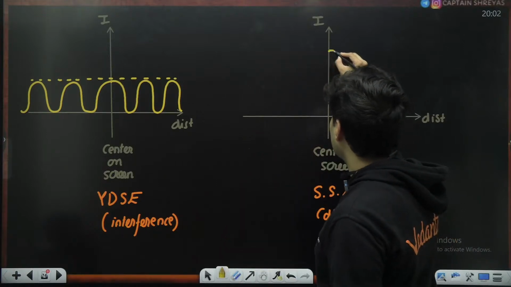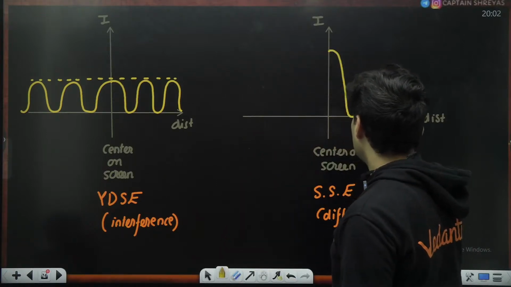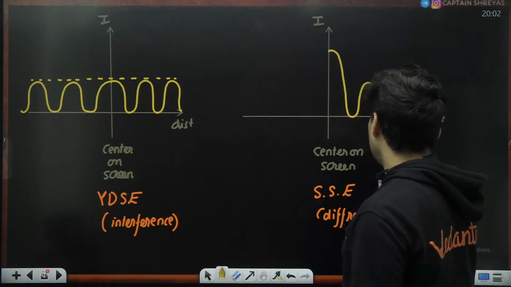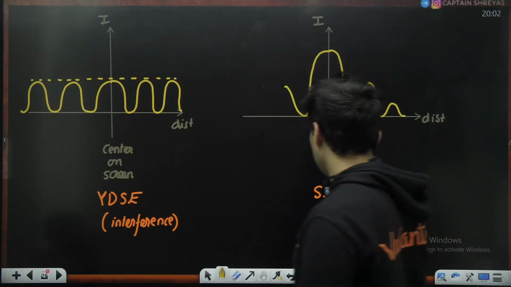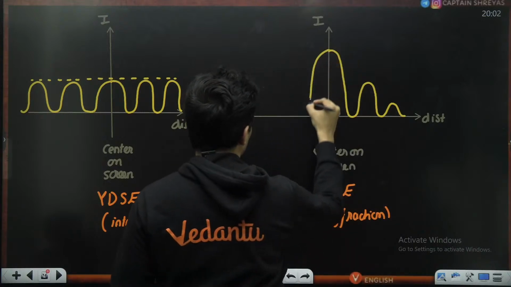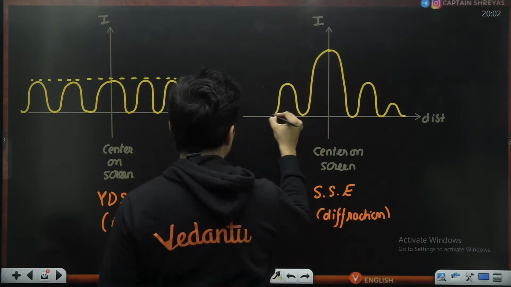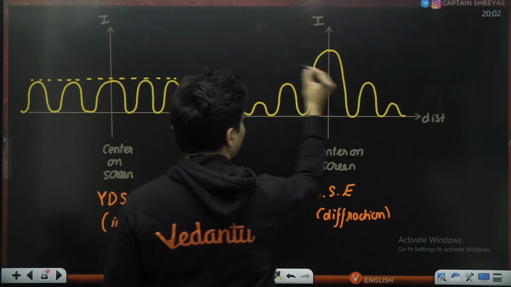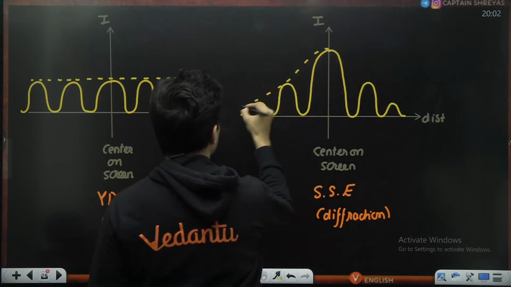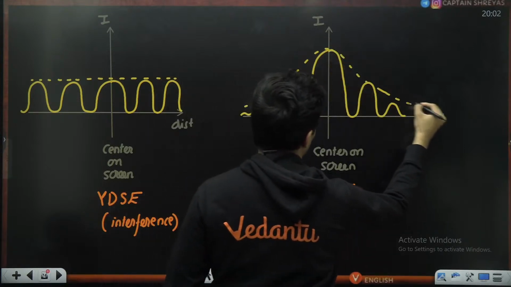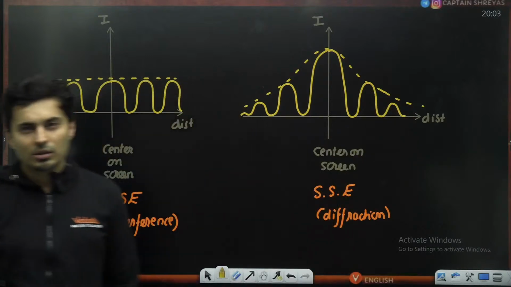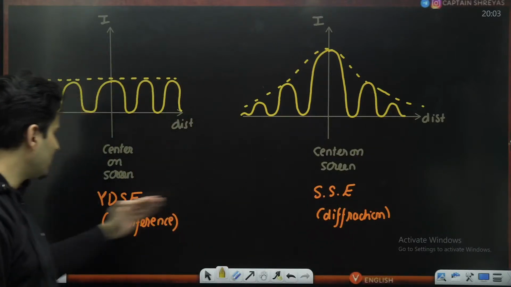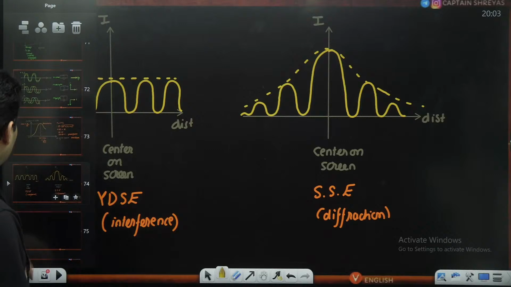In diffraction, the first maxima is very large, then it is smaller, and then it is even smaller. Even the gap between the maximas is not even. The fringe width is not really even. So it gradually reduces. The maximas are not of the same intensity, and even the gaps are not the same. So this is one major difference between diffraction pattern and interference pattern, which you should be aware of.